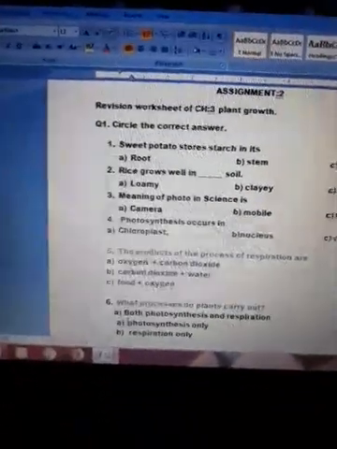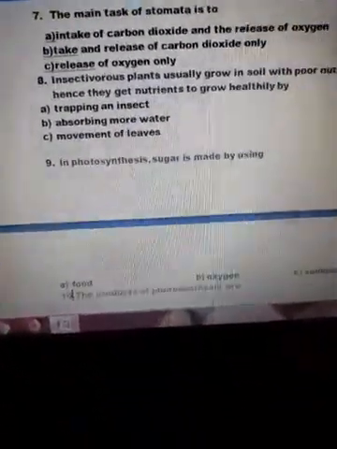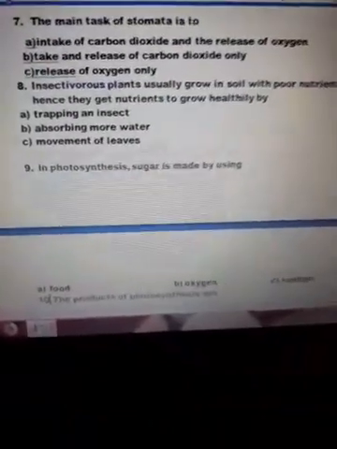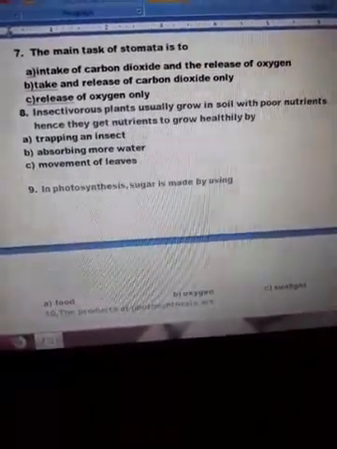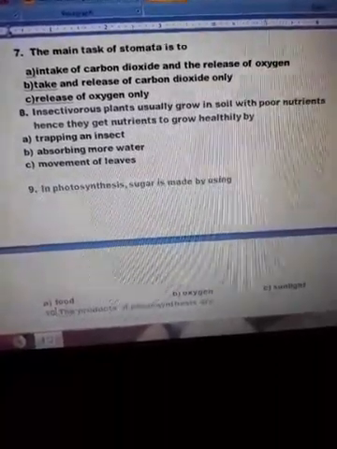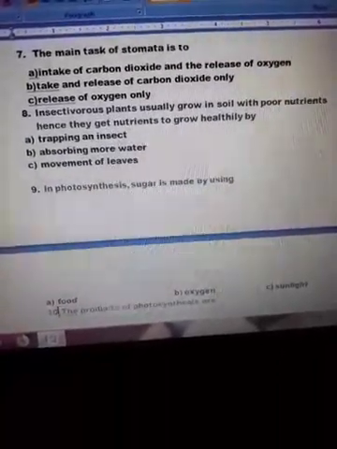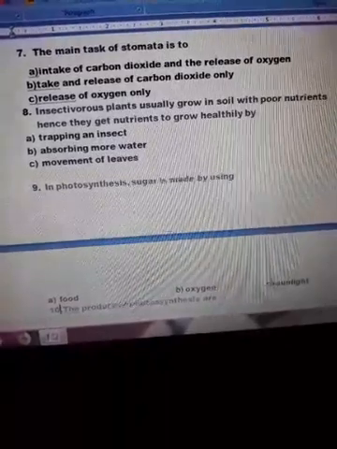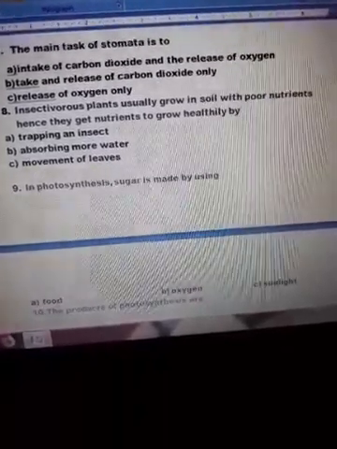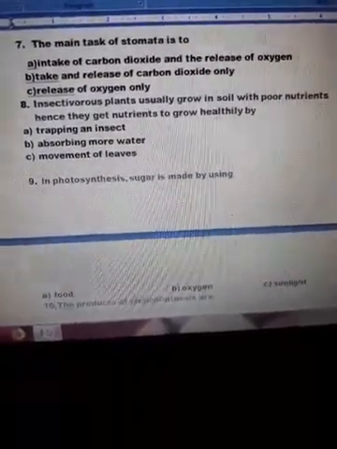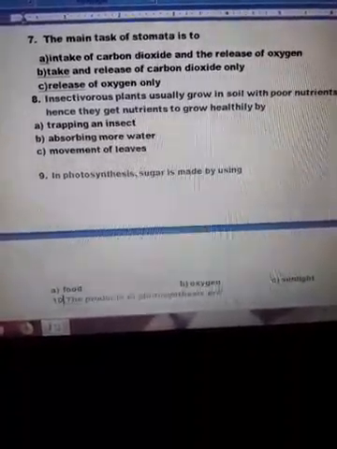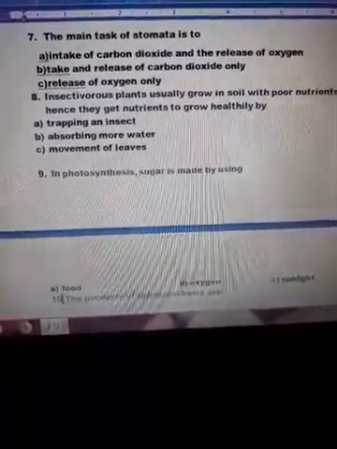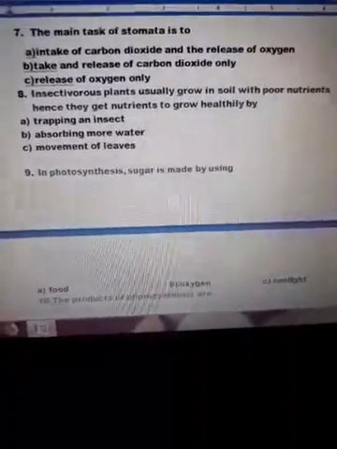Next is the main task of stomata. Means, what is the function of stomata? It intakes carbon dioxide and releases oxygen, or B part, it takes and releases only carbon dioxide, or C part, release of oxygen only. You know that stomata are present on the underside of the leaf and they are meant for the exchange of gases, both carbon dioxide as well as oxygen.